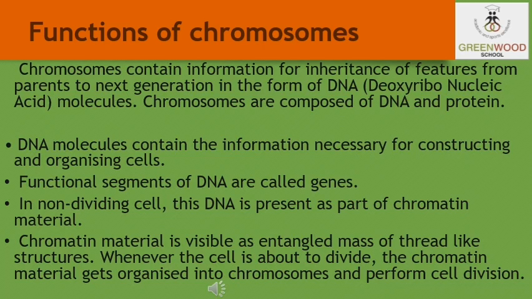The functional segments of the DNA are known as genes. The nucleus also contains RNA that directs protein synthesis. Now students, you know that chromatin is an entangled network of long thread-like structures. It condenses to form the chromosomes during cell division.